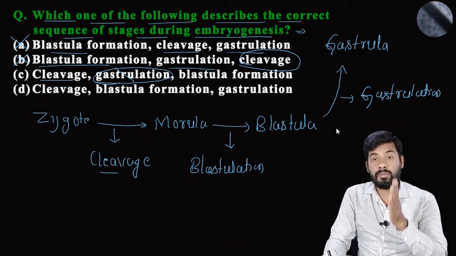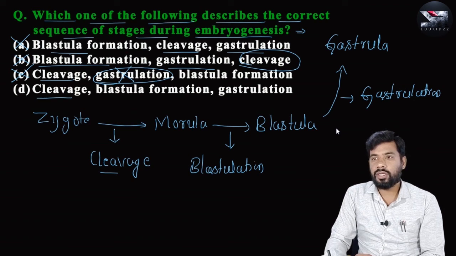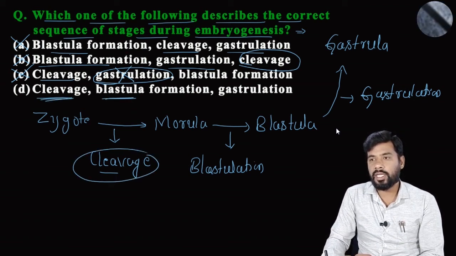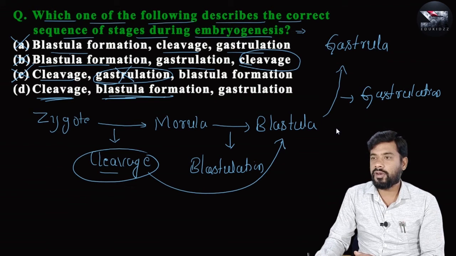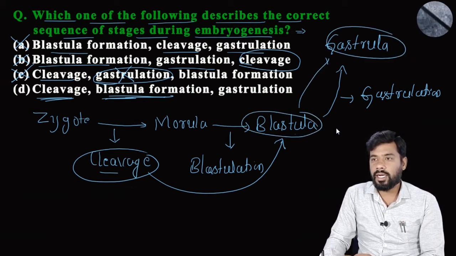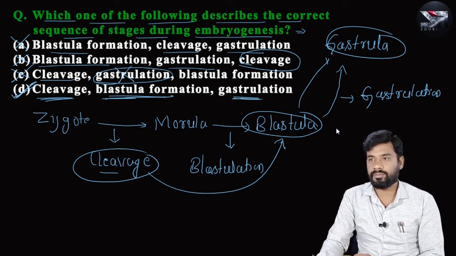After cleavage you get morula and then blastula, so option C is also incorrect. Finally, option D: cleavage, blastula, gastrula. The morula stage is not given in this option, but that is not a problem. From cleavage they have given blastula formation, and from blastula formation, gastrula formation. These 3 stages are in the accurate order, and hence option D is the right answer for this question.